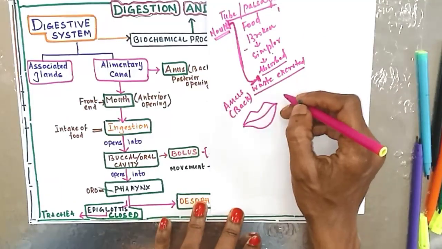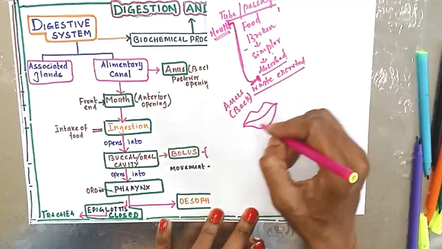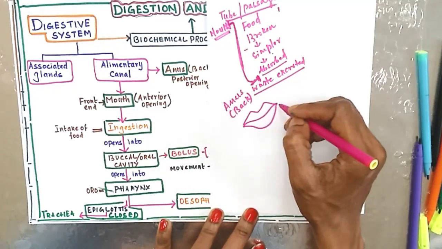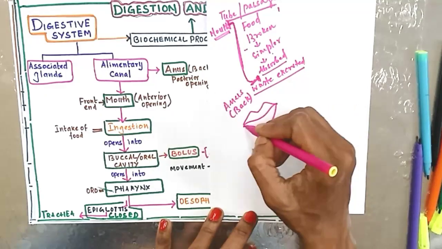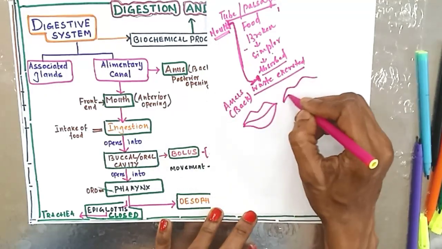You yourself can look into the mirror and just observe this activity. Open your mouth and observe what structures you can see, and name them on a paper. Okay, so now the lips are closed. When the mouth is open,